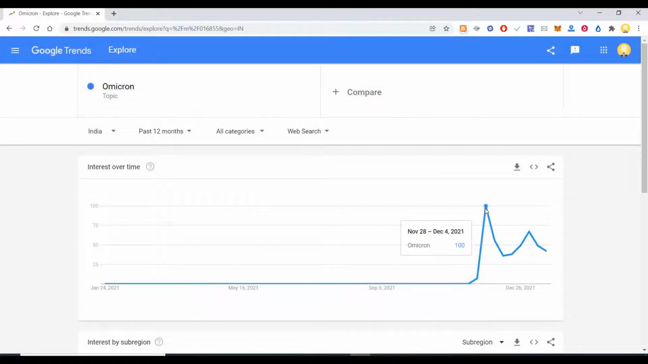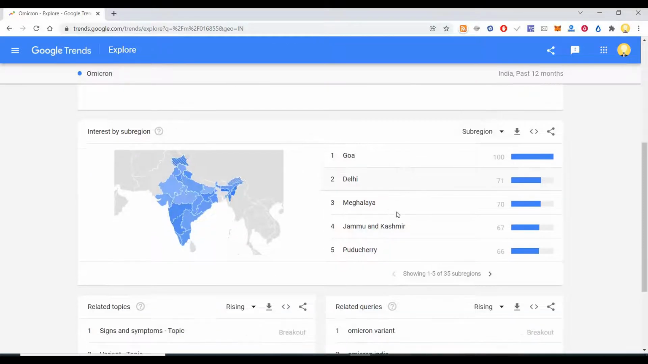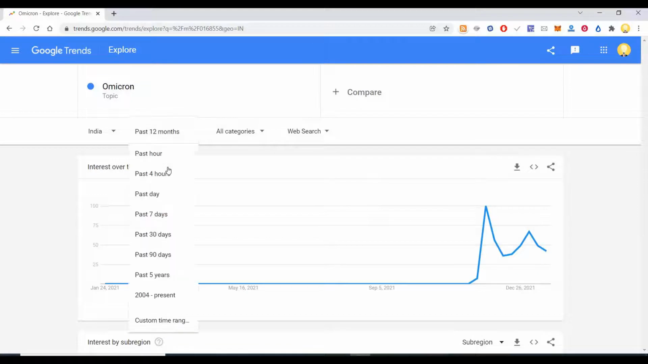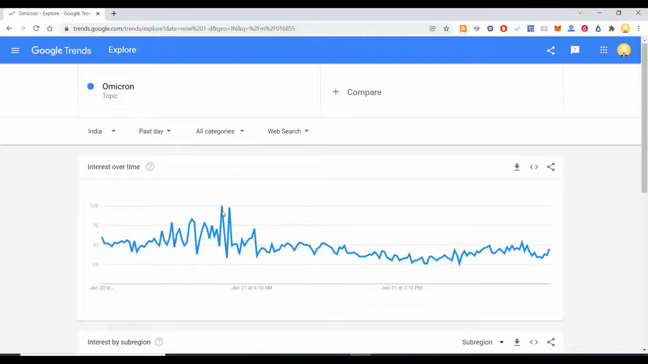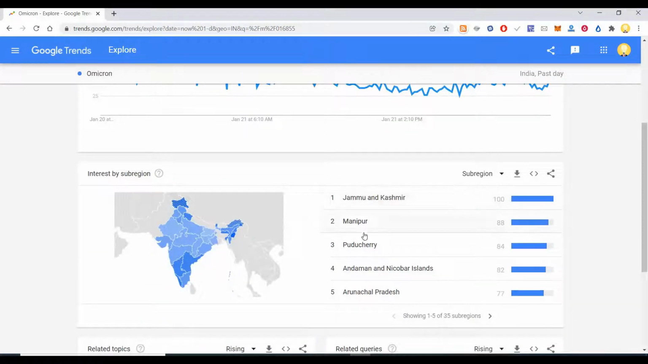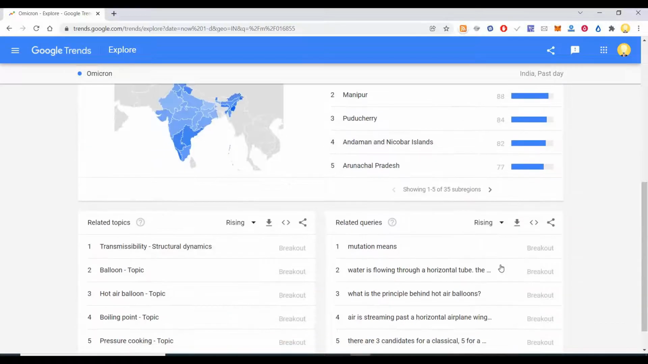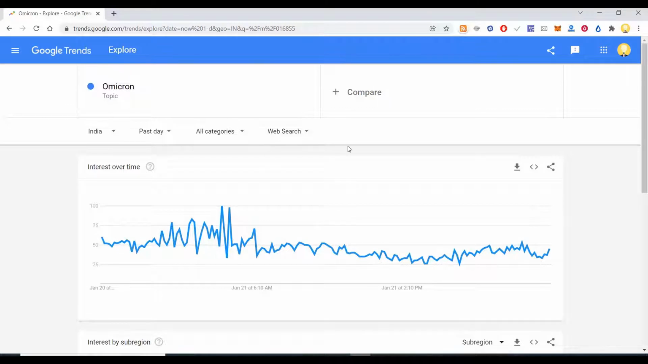If you see here, around November 20th to December 4th is when it got a peak, right? That is how it shows. From which region you are getting the most number of searches and how it is varying, that is what has been shown. If I move that to past day, let's see how it varies. Jammu and Kashmir is the one where I'm getting the highest number of interest. So these are the results that I get.